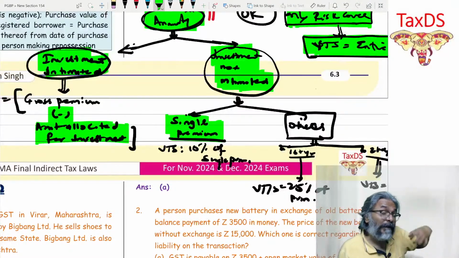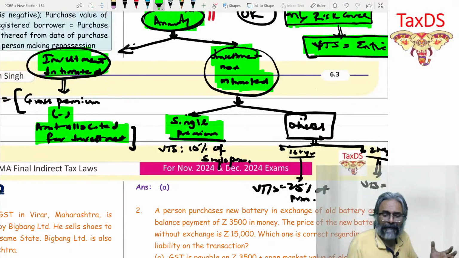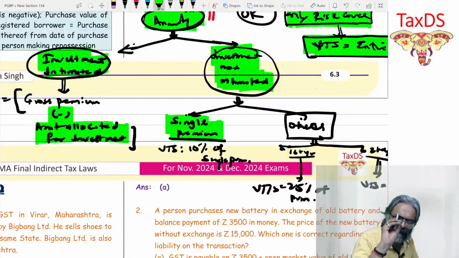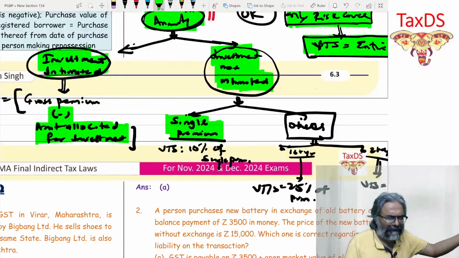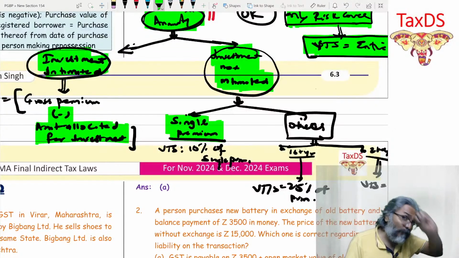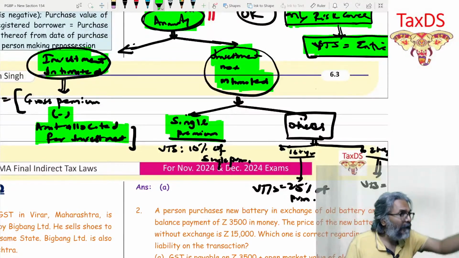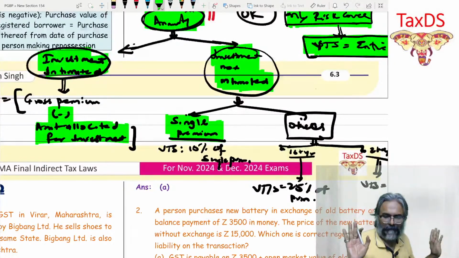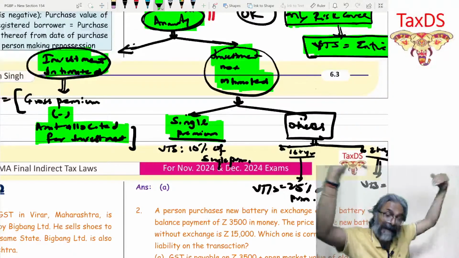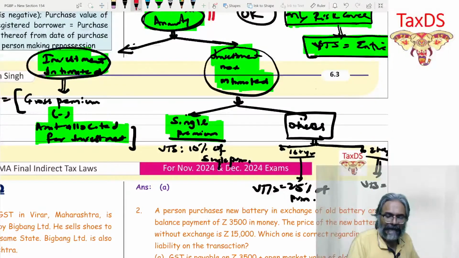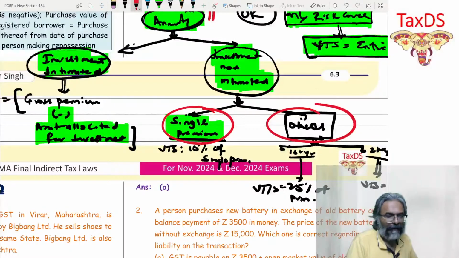How much would the premium be? If the investment is intimated, then you don't have to see whether it is a single premium or other cases. When the investment is known to you, that from my premium this much portion is going to be invested, remove that much portion, and that will give you the value of taxable service. But where you are not intimated how much of the amount will be invested, at that stage you arrive at this kind of figure, whether it is a single premium payment or another case.